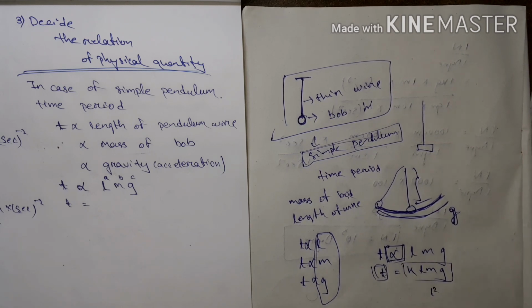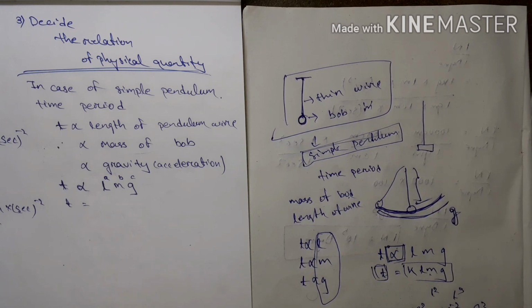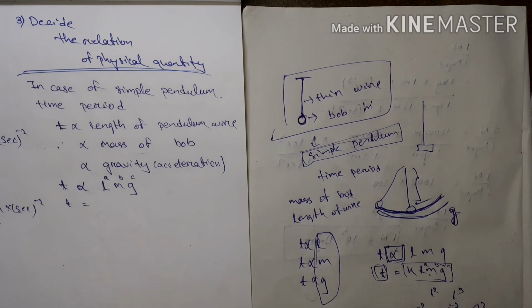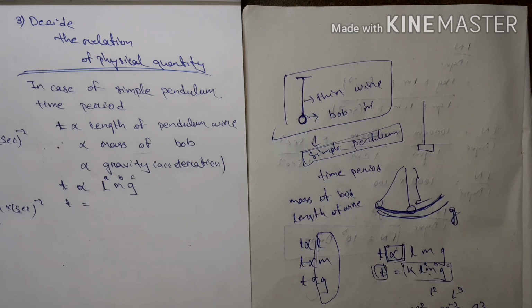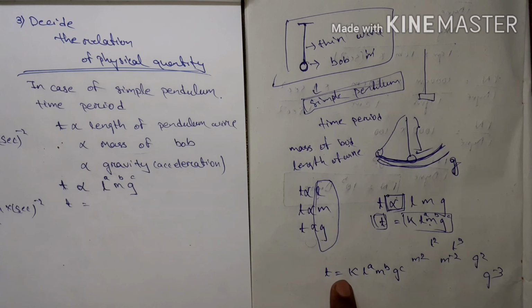It may be L squared, it may be L cubed, it may be M squared, it may be M to the minus 2, it may be g squared, it may be g to the minus 3. We don't know. We only know that it depends on length, mass, and gravitational acceleration. Then I can put it may be a, it may be b, it may be c. That means T can be written as K into L to the power a, M to the power b, g to the power c.